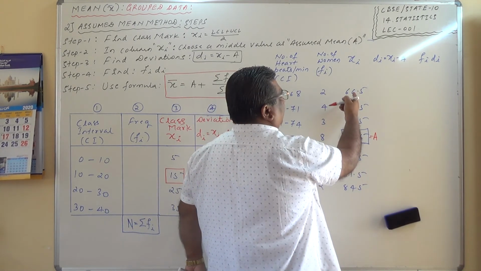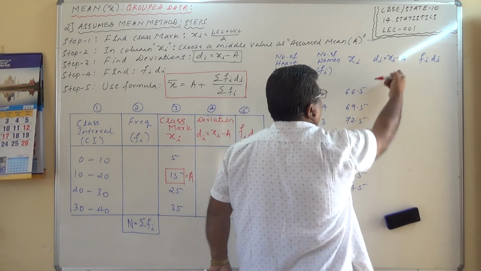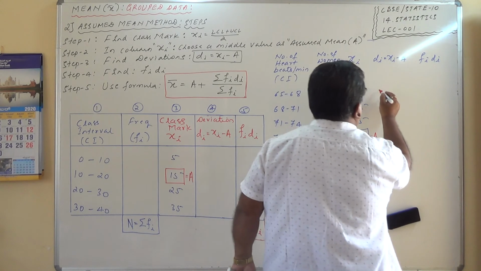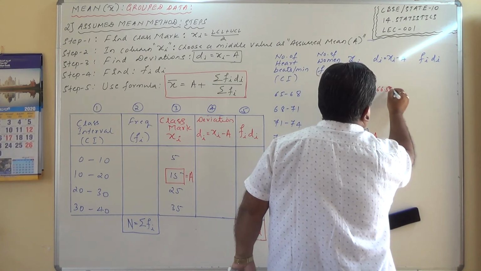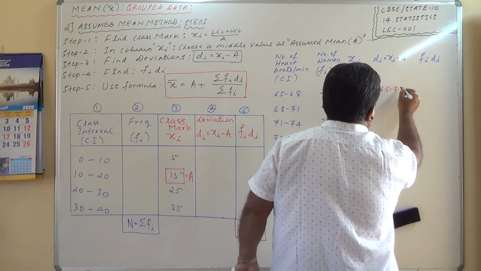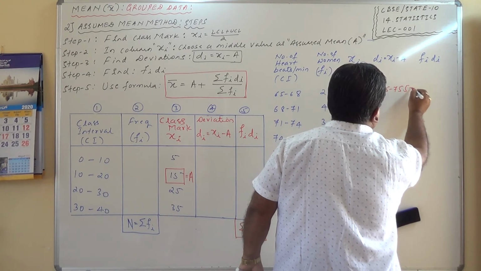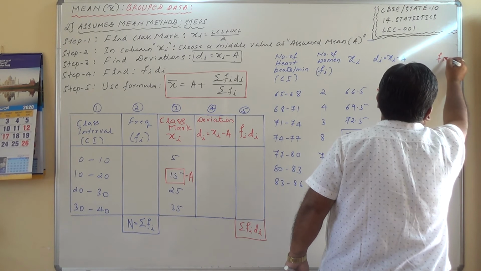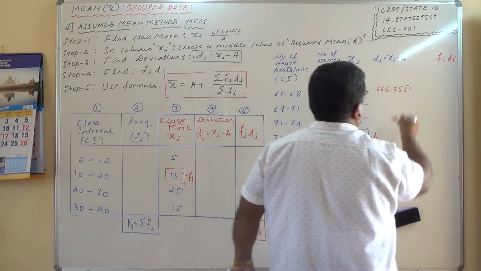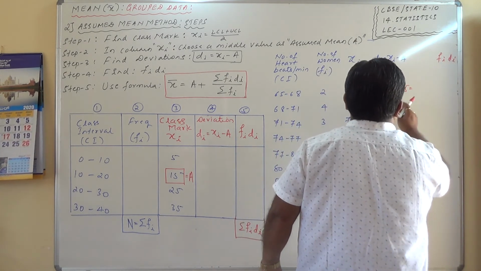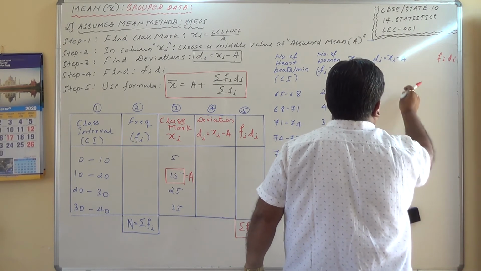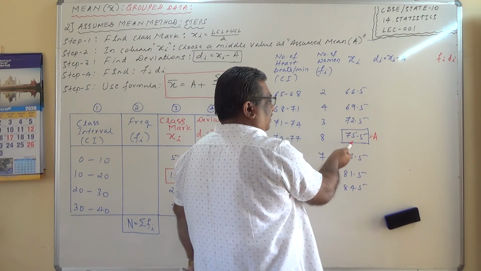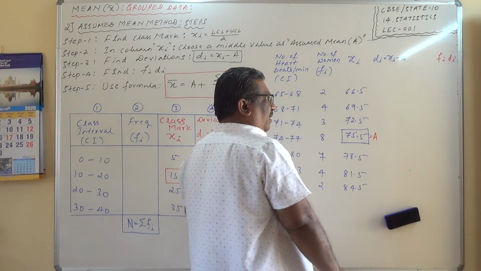Let us calculate di here. How do you calculate? di is xi minus a. 66.5 minus 75.5, which is equal to, let me write this a little bit, fi di here, and this is the deviation. For your information, see here, this minus this, this minus this, this minus this is what I am doing now.